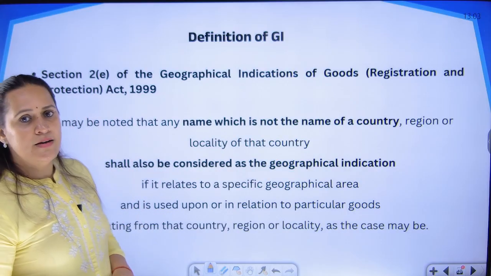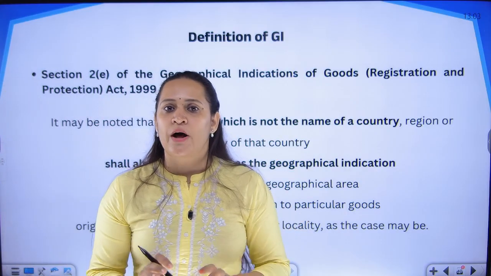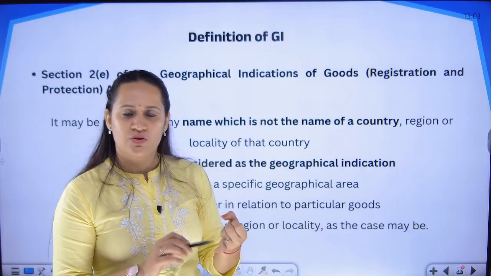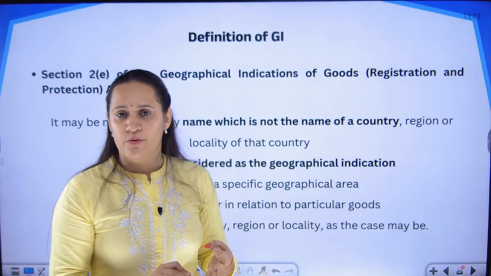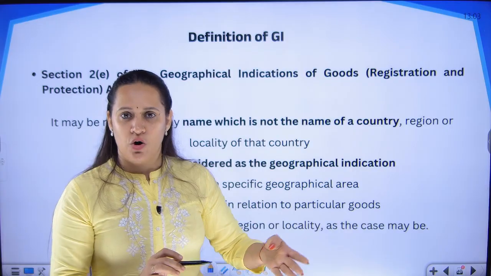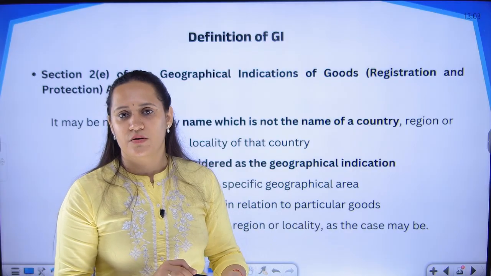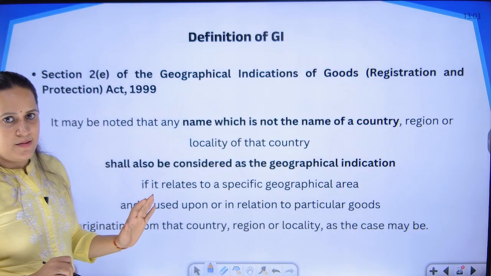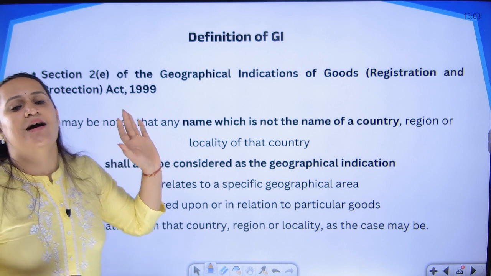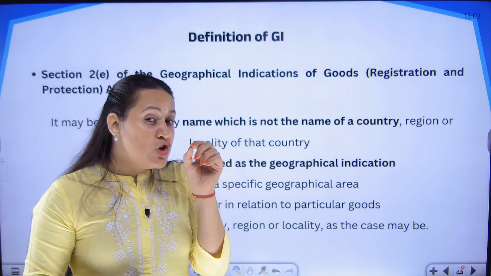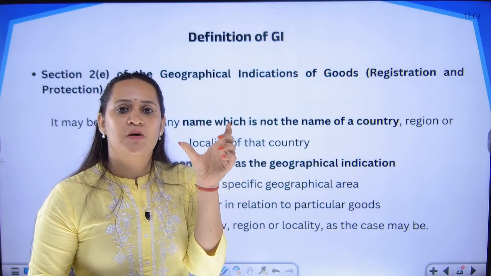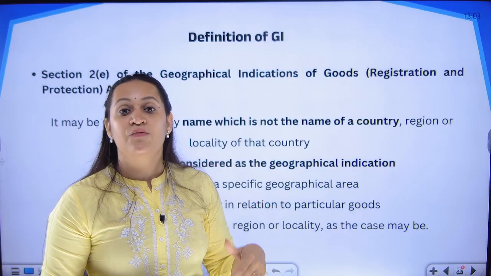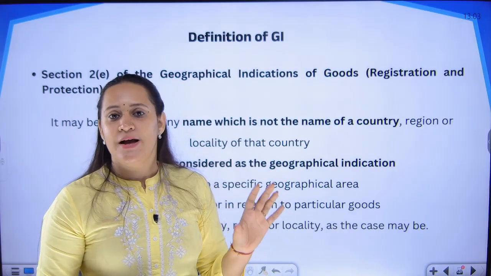Further, they have said that it is not mandatory that the product should include the name of the city or the name of the locality. Like whatever examples we saw, Mysore sandal soap, Nagpur oranges, Kolhapur chappals, Kashmiri shawls, Kashmiri saffron, the names are there. But even if the name is not there, it can be classified as a geographical indication. It is not mandatory that the name of the product include the name of the city, location or locality. Even without that, GI registration can be done.